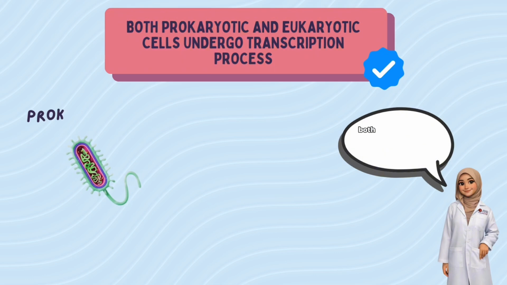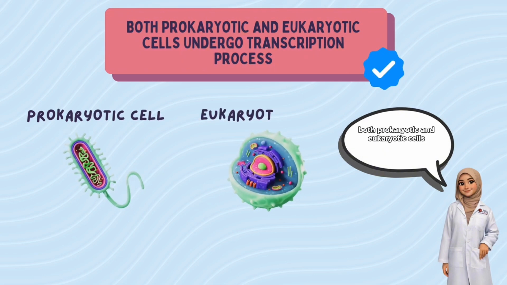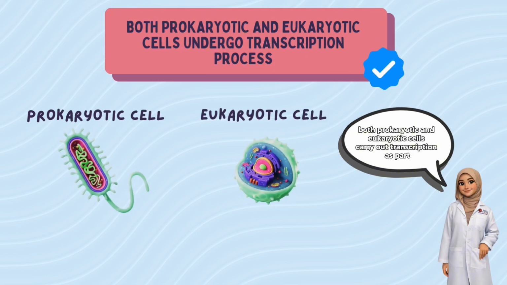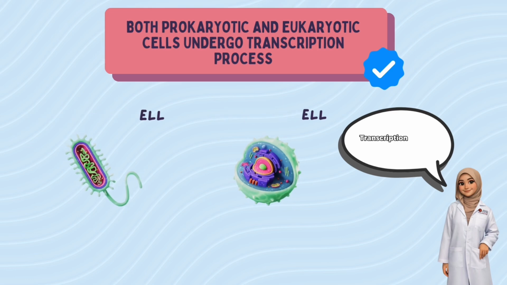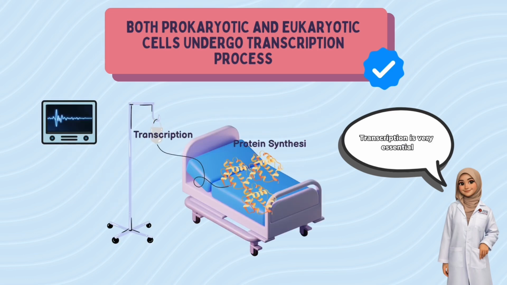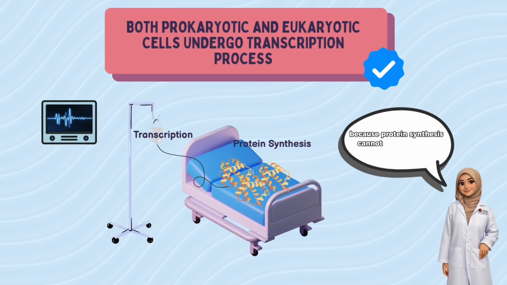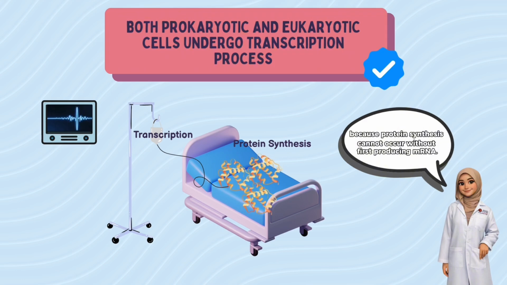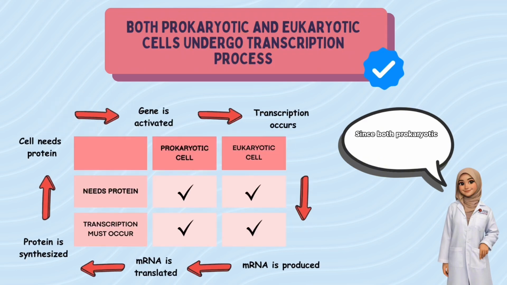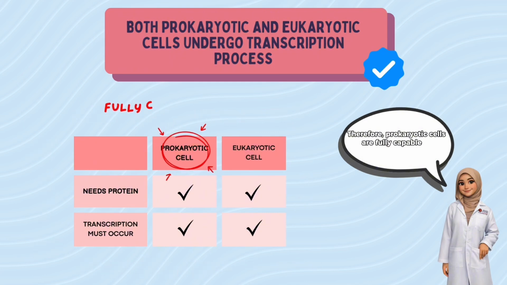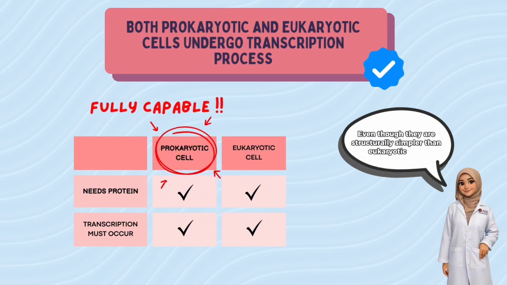In reality, both prokaryotic and eukaryotic cells carry out transcription as part of protein synthesis. Transcription is very essential because protein synthesis cannot occur without first producing mRNA. Since both prokaryotic and eukaryotic cells need proteins to survive, grow, and function, transcription must occur in both types of cells. Therefore, prokaryotic cells are fully capable of transcription even though they are structurally simpler than eukaryotic cells.